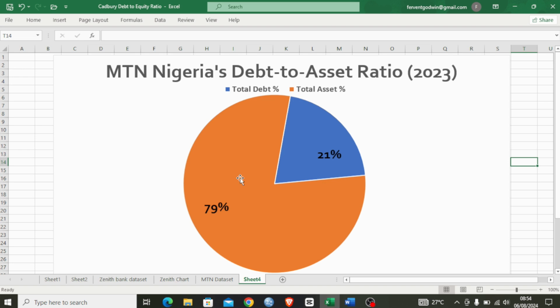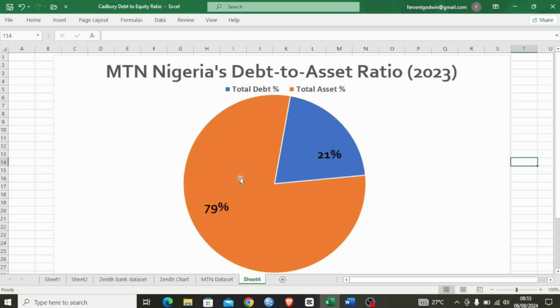So we actually have three levels: the low ratio, the moderate ratio, and the high ratio, with the high ratio ranging above 0.7, the moderate ratio from 0.5 to 0.7, and the low ratio from 0.5 downwards. MTN Nigeria falls below this, in the low ratio, at 0.26. So from this analysis, you can say their debt ratio shows that they are doing very well in this sense.